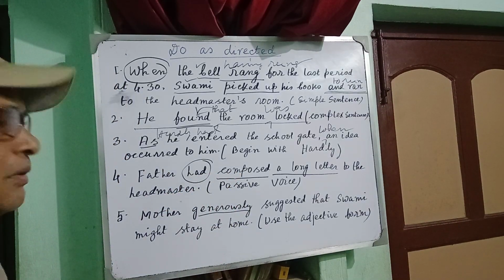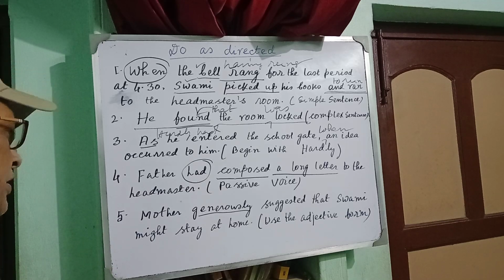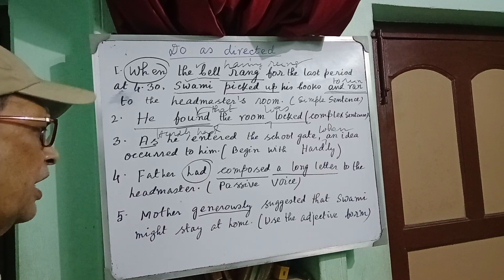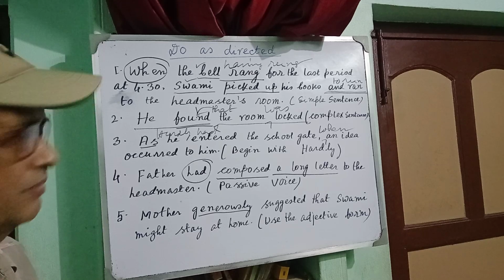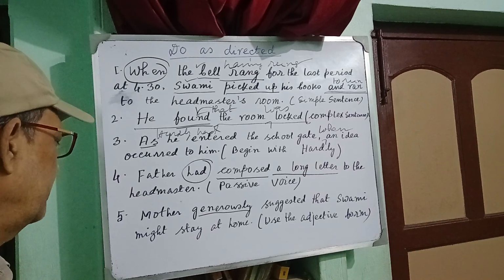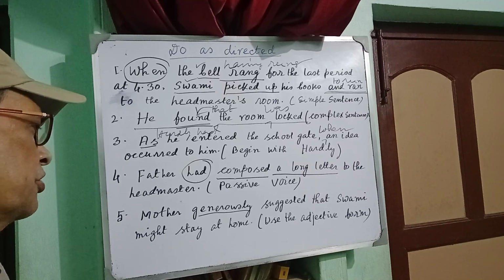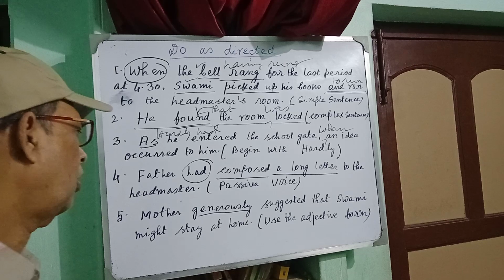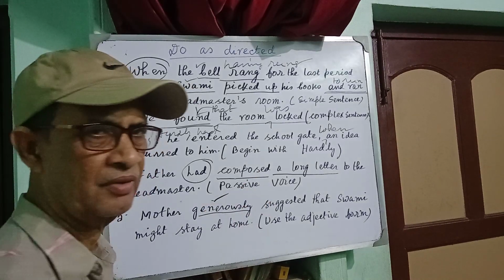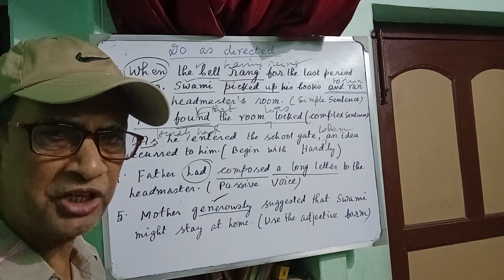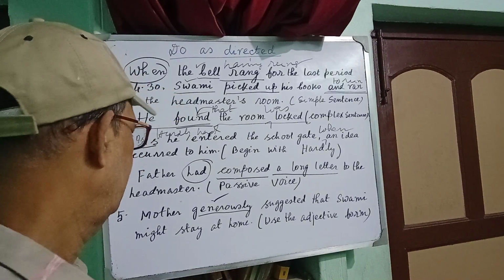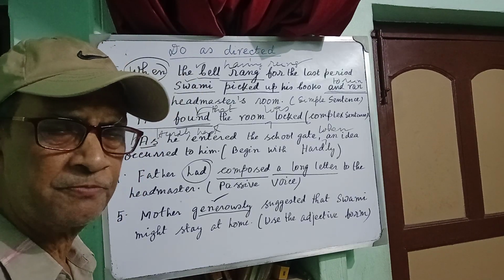Okay? Now my fifth example is, mother generously suggested that Swami might stay at home, and I have asked you to use the adjective form of generously in the sentence without changing the meaning. Then how will you use generous?